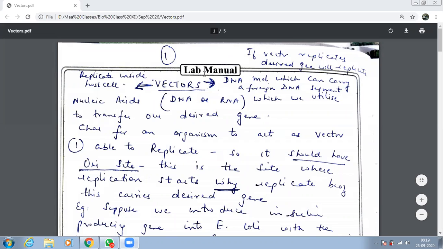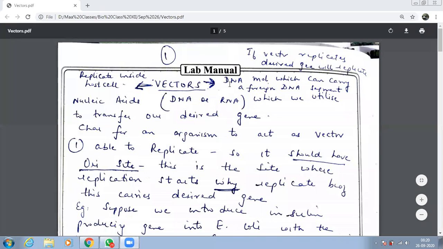See, beta, they are nucleic acids. If I just explain to you what vectors are, they are nucleic acids. They could be DNA or they could be RNA, anything. But in 99% of cases, because genetic material is DNA, vectors are DNA. But that does not mean that only DNA acts as vectors. In certain organisms, RNA also acts like a vector. Chalo. What does a vector do?